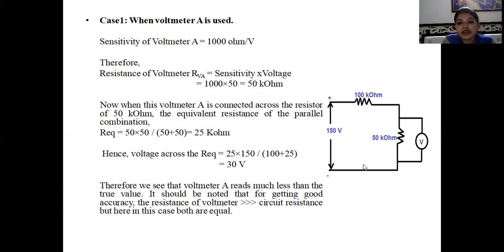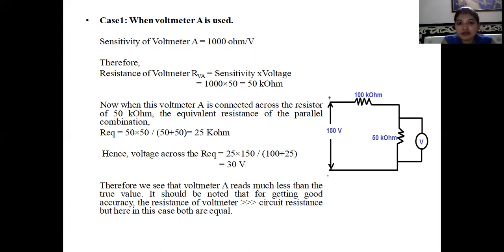So to reduce the loading effect, if we need to introduce any external device into the circuit, that is a voltmeter or ohmmeter or ammeter, connecting it externally would have a bad effect of loading. That could be reduced if the internal resistance of that particular instrument or measuring device is very high, then the circuit will have a value very close to the actual value without introducing the voltmeter.